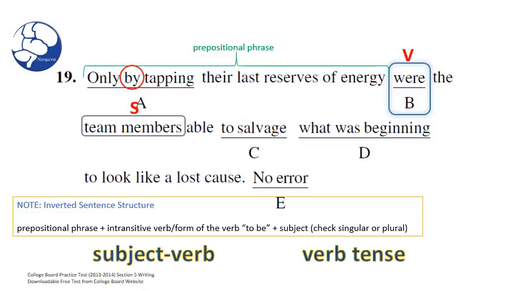I think you're right. So the logic goes something like this. If they were trying to salvage what was beginning to look like a lost cause, clearly this happened in the past. Yeah. So if they were trying to salvage it, then the ability to do so would also have happened in the past. Oh, okay, I see. Does that make sense? Perfect sense.